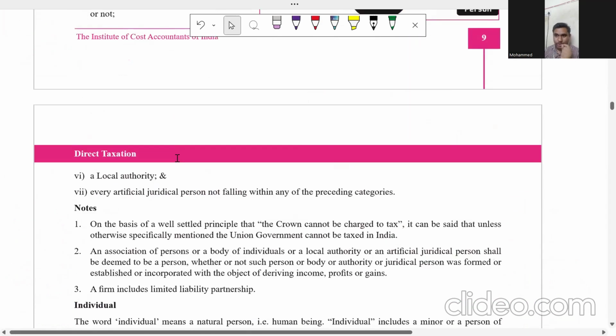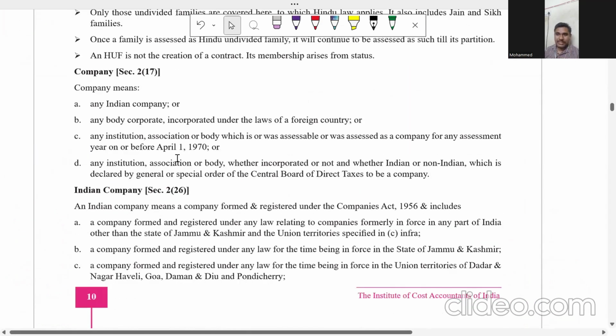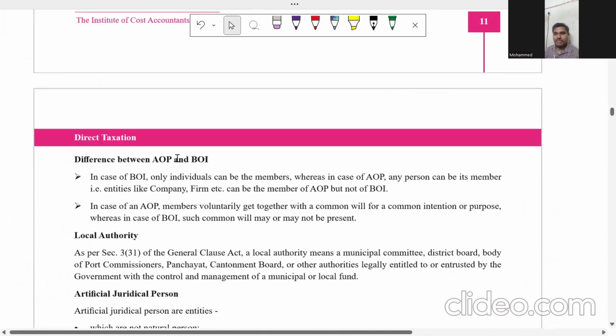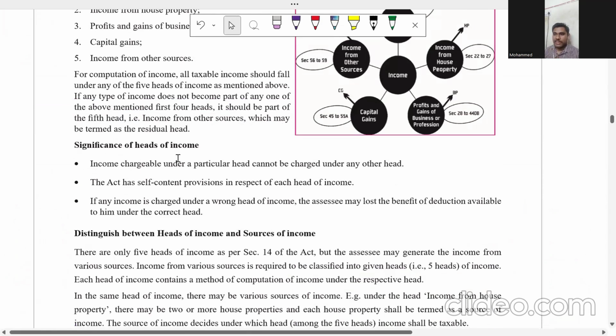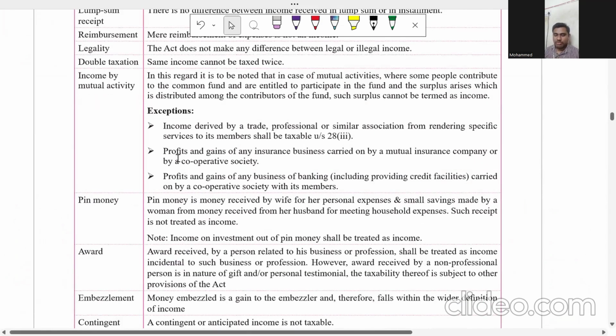Tomorrow I'm going to discuss the definition of person, and what are capital receipts, revenue receipts, and all those things. And in the remaining portion I'm going to discuss what is total income, what is gross total income, and rates of taxation. Probably I'm going to start in the next class. Okay. If you guys have any doubts, you can ask me. Otherwise, I can leave the session.